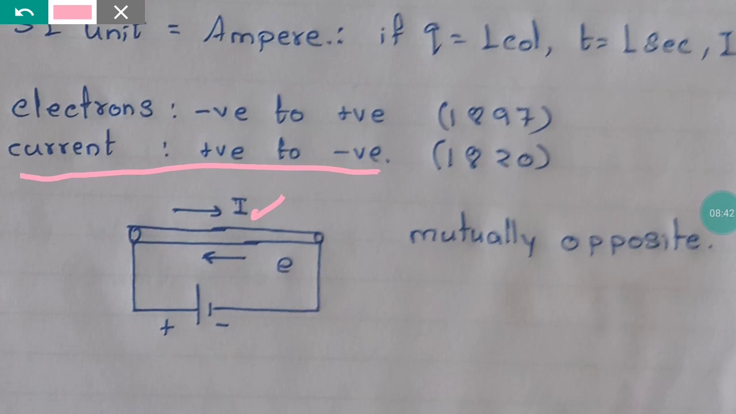But as a student of physics, you should also know that actually current is going from plus to minus, but in reality, these are the electrons which are doing motion from minus to plus, or negative to positive terminal. And the direction of current and direction of electron are mutually opposite. Are you clear with this?